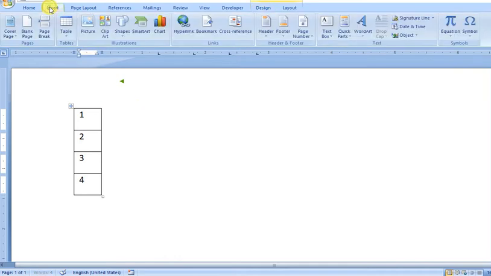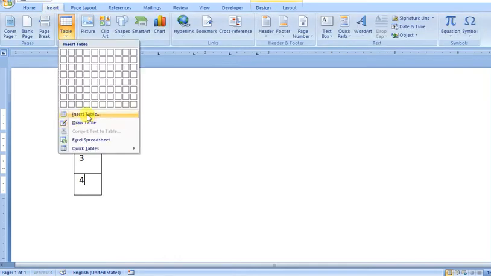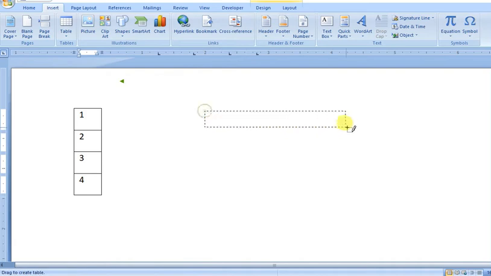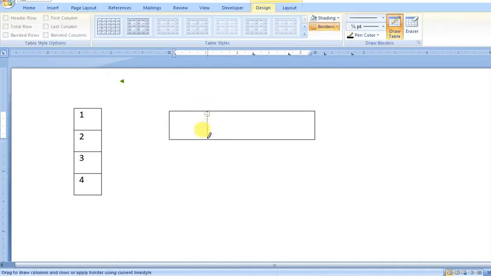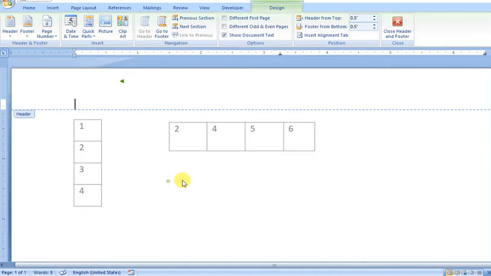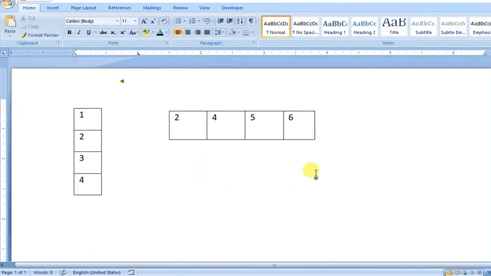And if the array is in this form, it has only one row. So this is also a single dimension array. These are single dimension arrays.